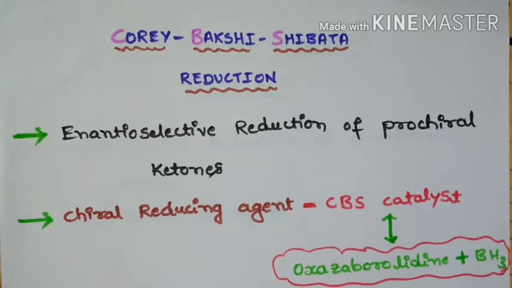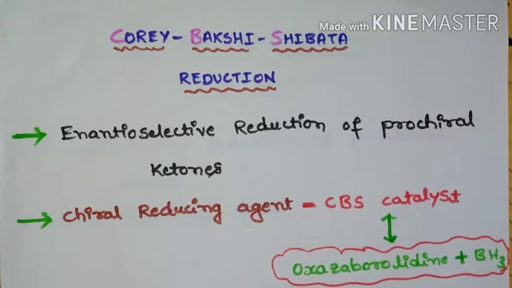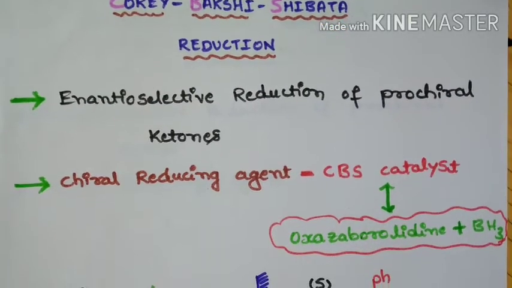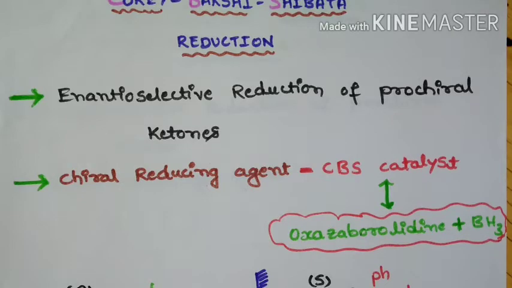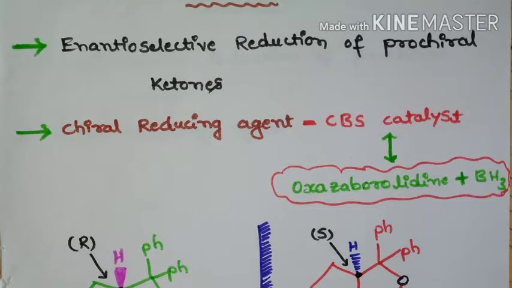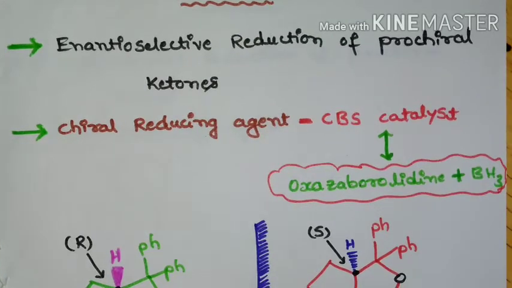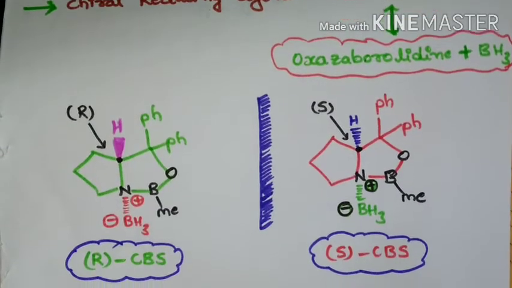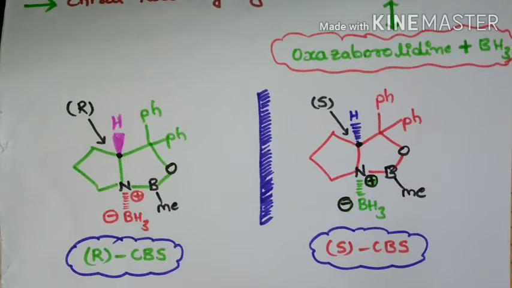Hello students, today I am going to discuss Corey-Bakshi-Shibata reduction. It is abbreviated as CBS reduction. So what is this Corey-Bakshi-Shibata reduction? It is an enantioselective reduction of prochiral ketones using a chiral reducing agent. Here the CBS catalyst, that is a complex of oxaborolidine borane, will be used as the chiral reducing agent, and this is the structure of the CBS catalyst.